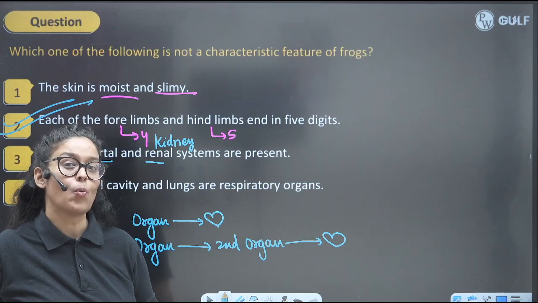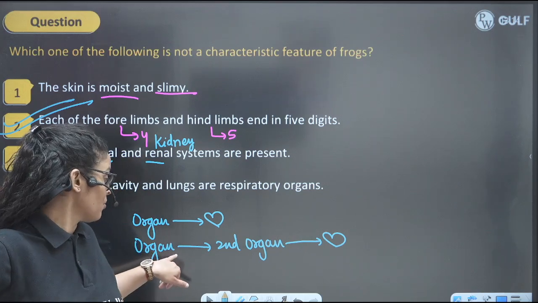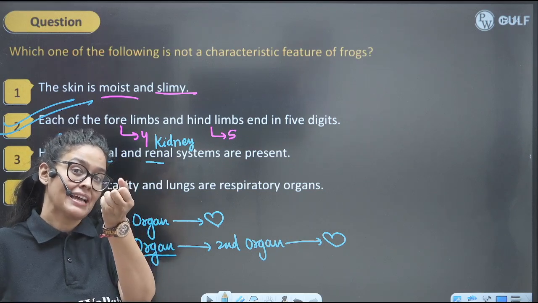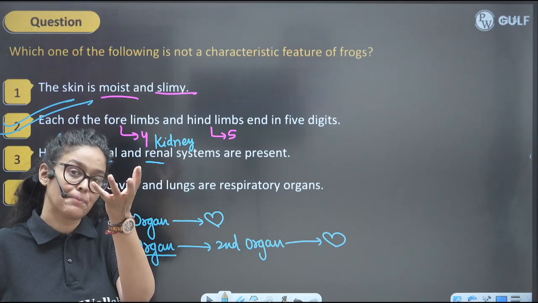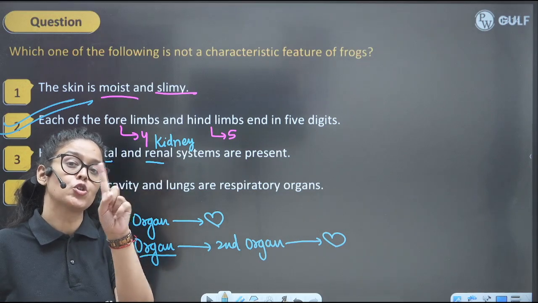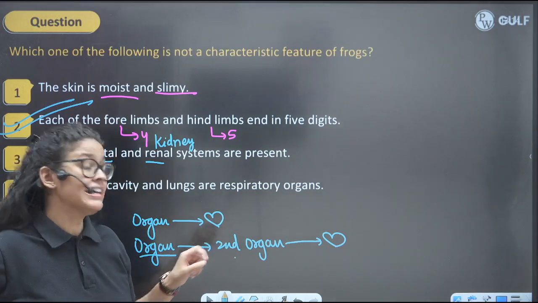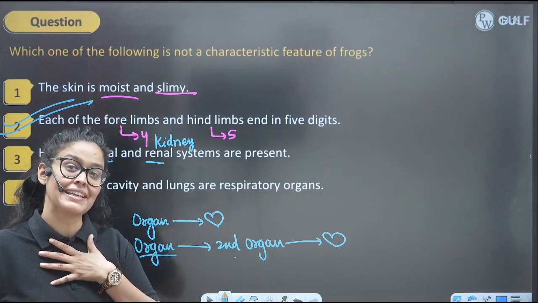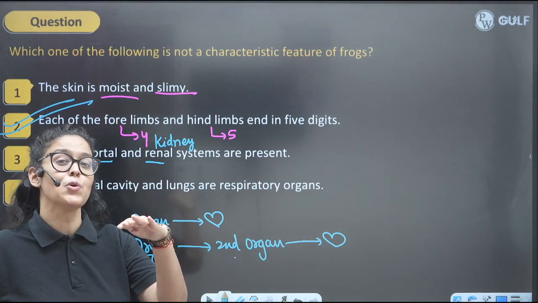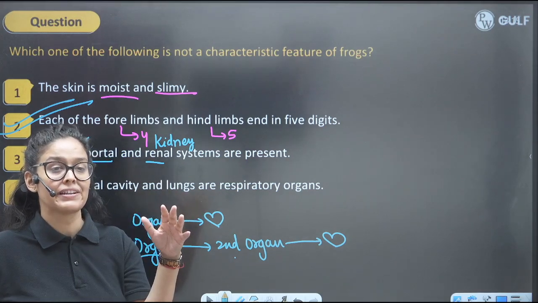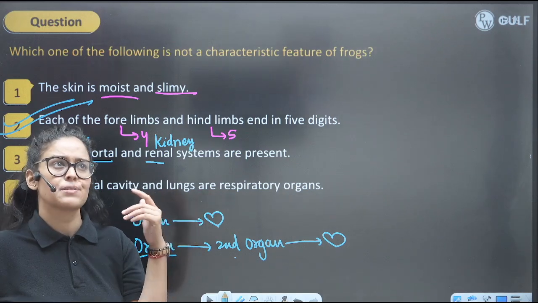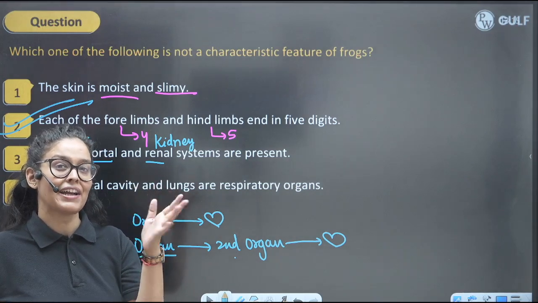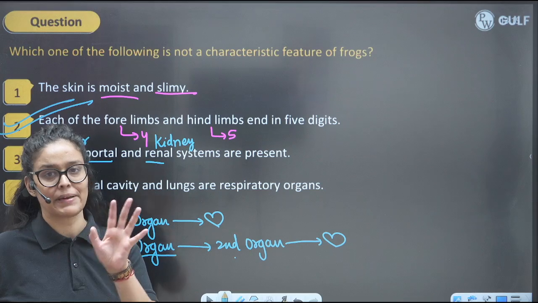So what is the hepatic portal system? Blood from the digestive tract absorbing all the nutrients, that nutrient-rich blood will not go to the heart directly. It will go to the liver. Why is it going to the liver? Because the liver helps in the metabolism of food. All the sugar will be stored in the form of glycogen, excess amino acids will be converted into urea, and fat will be deposited, so it metabolizes all the nutrients.